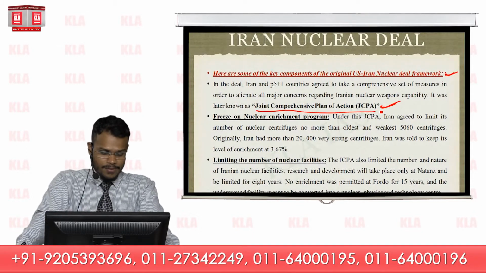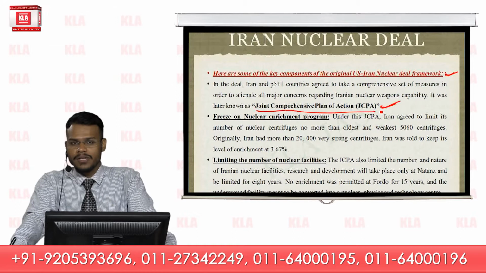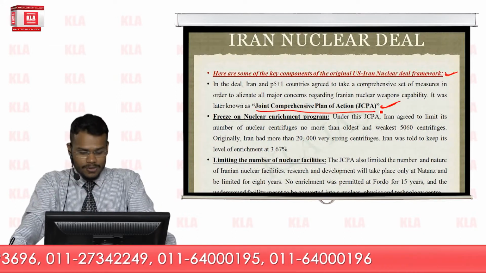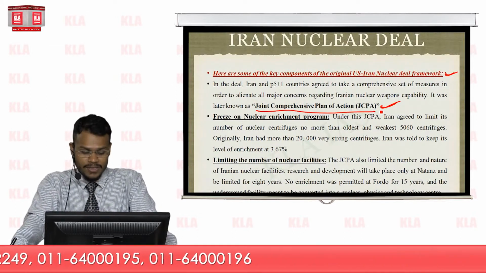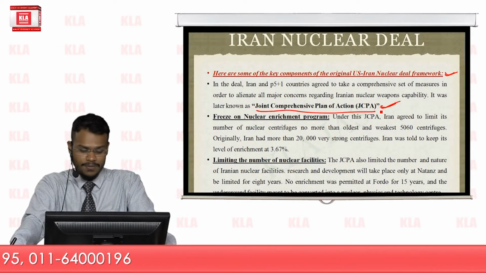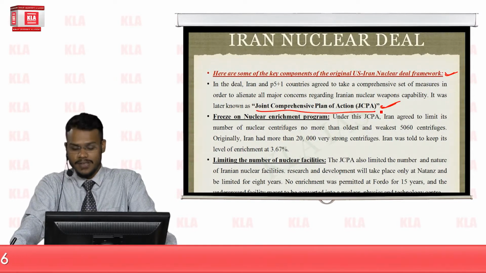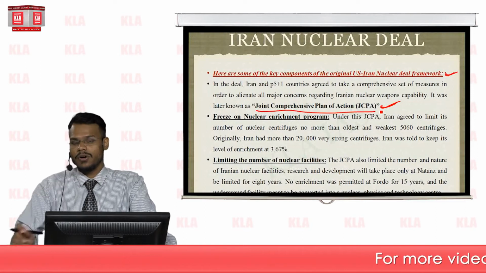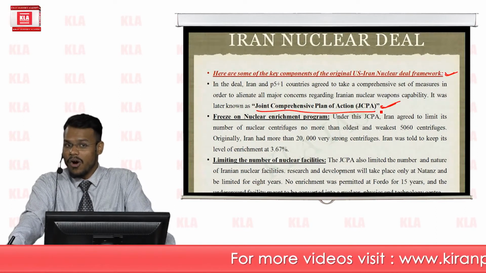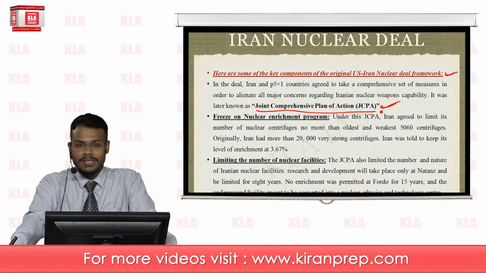The first very important agreement that was an outcome of this deal was the freeze on the nuclear enrichment program. According to the provisions of the JCPOA, Iran would halt the ongoing nuclear enrichment program.